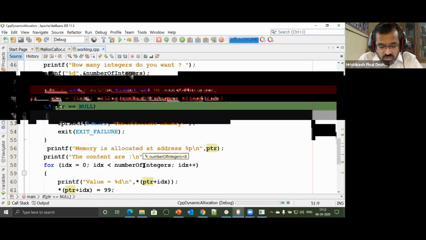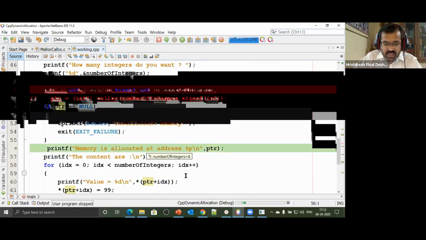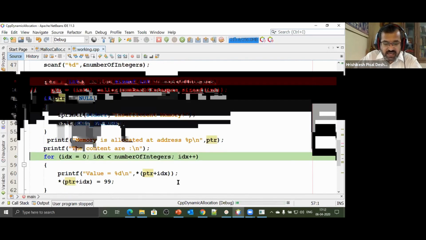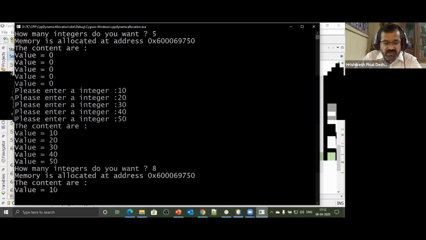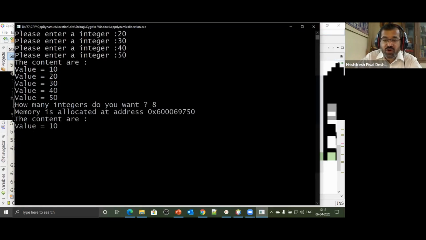So that's what we are going to do now. So I print the address. So allocation is successful, and we print the value at that address. See the first value I print. What is the value? 10. So the value was not lost. That means we released the memory, and we have reused that memory for allocation. The value is still there.